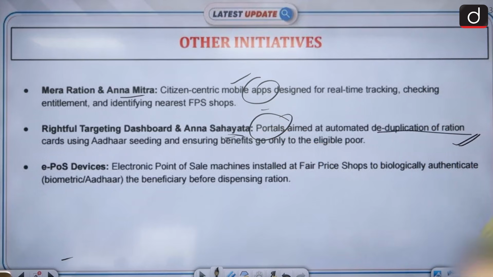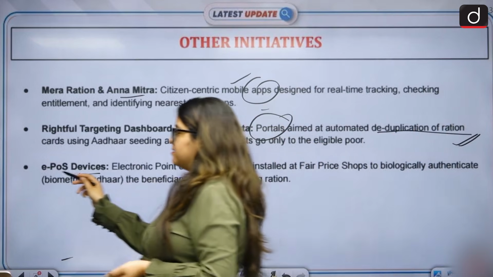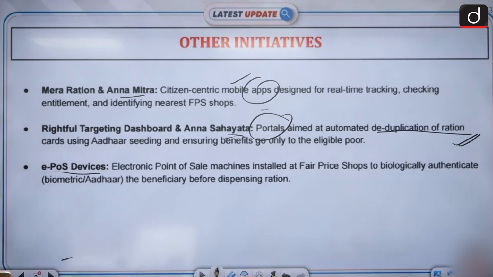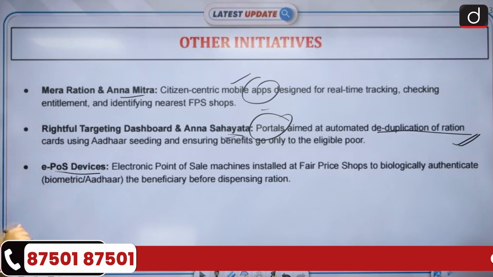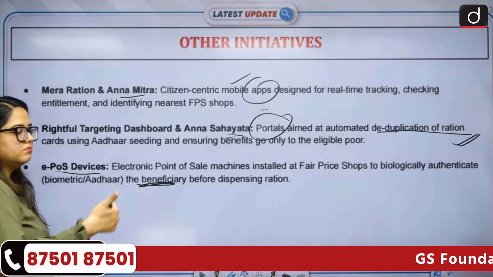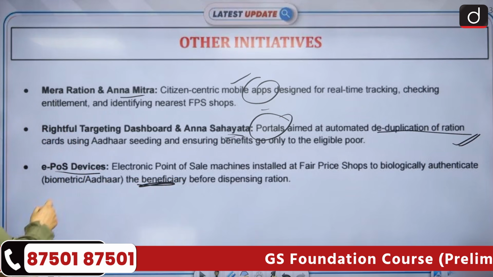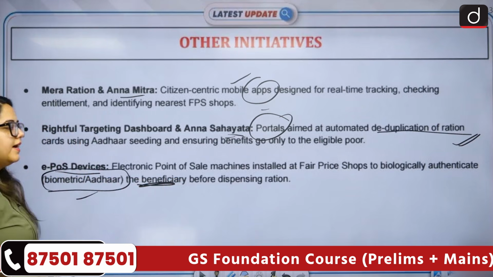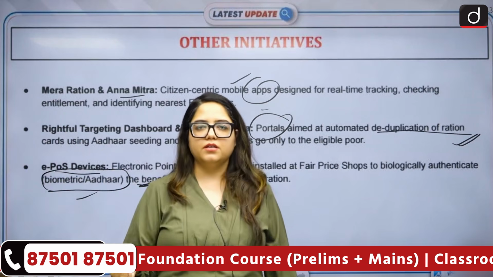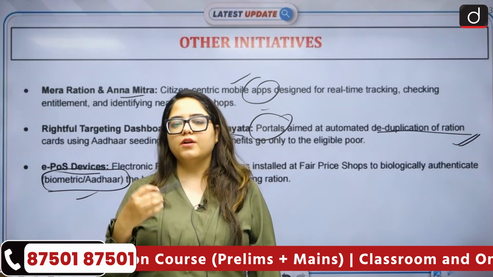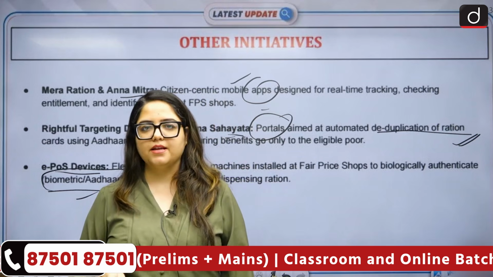Okay. Then we have e-PoS devices. Point of service devices. What kind of devices? Electronic point of service machines. They are installed at fair price shops. They will biologically authenticate the beneficiary, like through thumbs or through retina, biometric or Aadhaar. That way, you don't repeat your visits. The ration is not given duplicatedly, right?